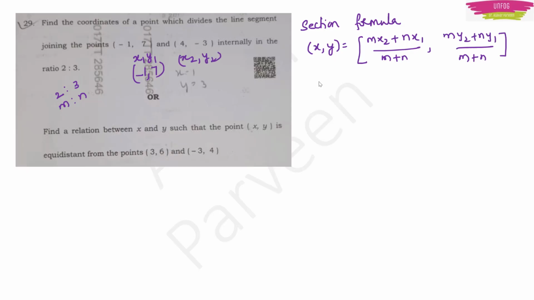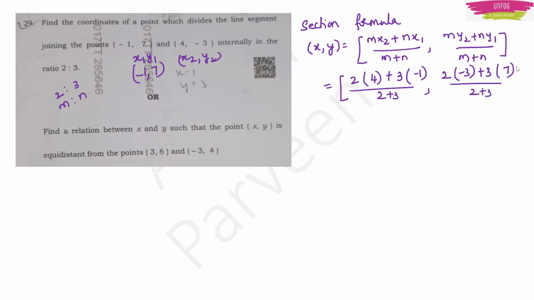Okay. So now we will just substitute. That is equal to m is 2, x2 is 4, plus n is 3, x1 is -1, divided by 2 plus 3. And then here again m is 2, y2 is -3, plus n is 3, y1 is 7, divided by 2 plus 3.